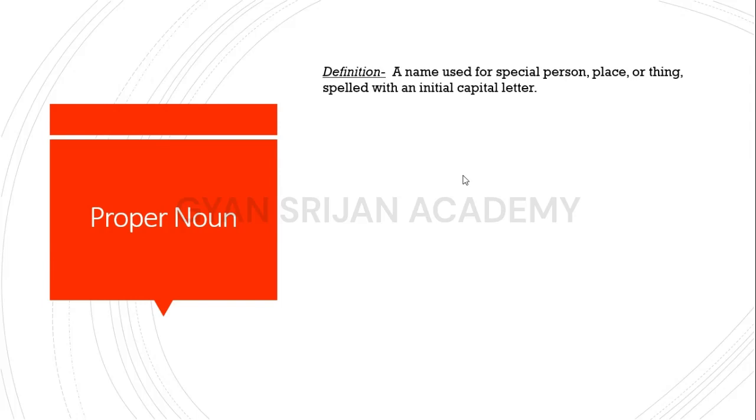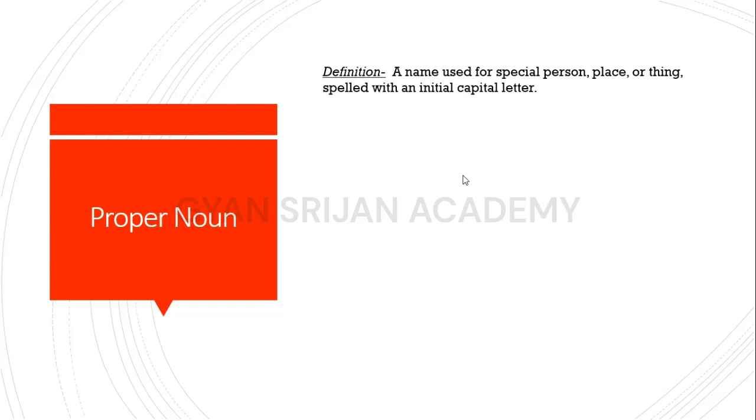So if I say Shyam is going to office, here Shyam is a proper noun because it names a particular individual person.